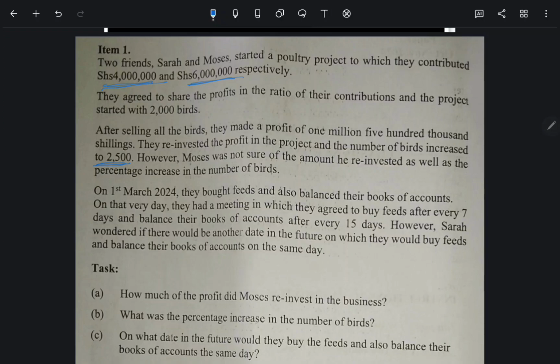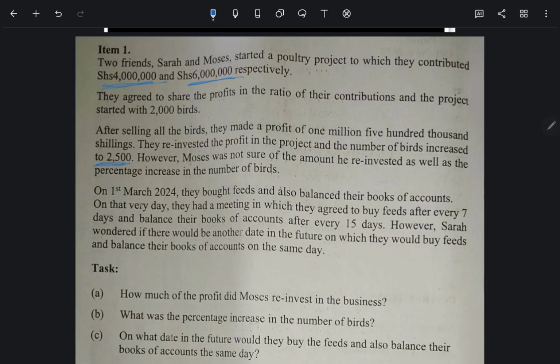On that very day, they had a meeting in which they agreed to buy feeds after every 7 days and balance their books of accounts after every 15 days. However, Sarah wondered if there would be another date in the future on which they would buy feeds and balance their books of accounts on the same day.